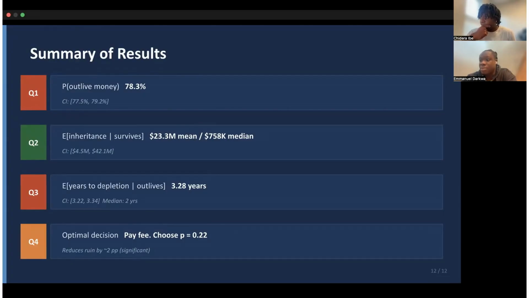For Q3, the mean is 3.28 years to depletion when it happens, and the median is 2 years. The CI is 3.22 to 3.34. And for question four, pay the fee and choose P equals 0.22, a statistically significant reduction in ruin probability.